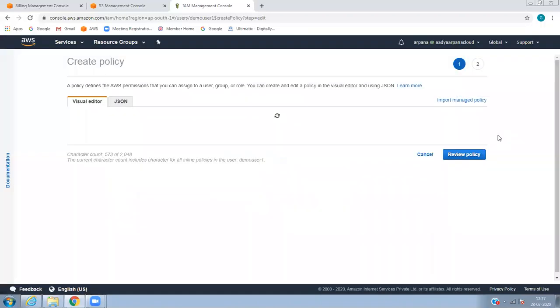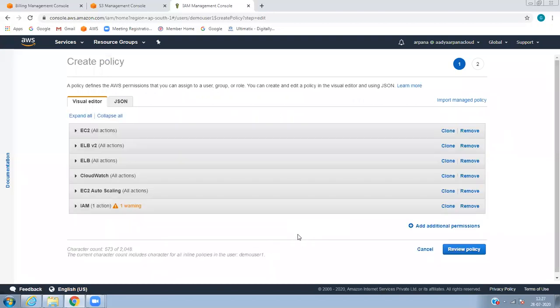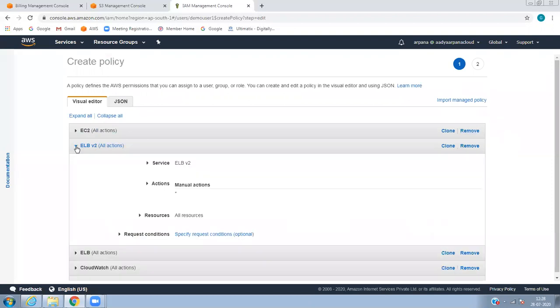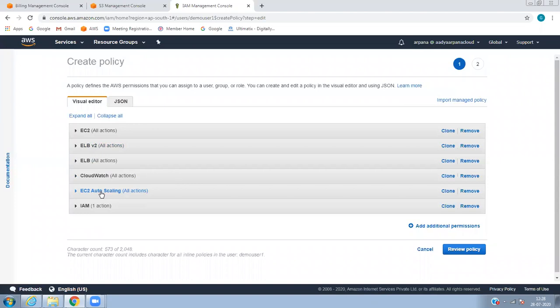So what it does is the policy will be imported. Now, how to restrict some of it? For example, with EC2 full permission, user can create an EC2 instance. User can create an ELB, elastic load balancing. So if you go here, you can see whatever you can do, you can create auto scaling.